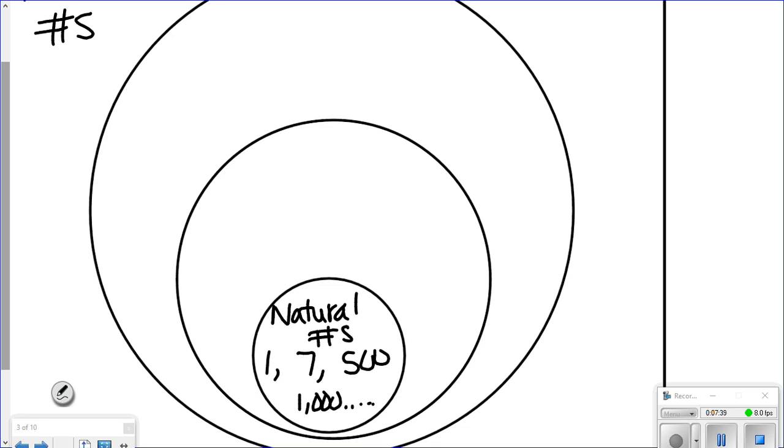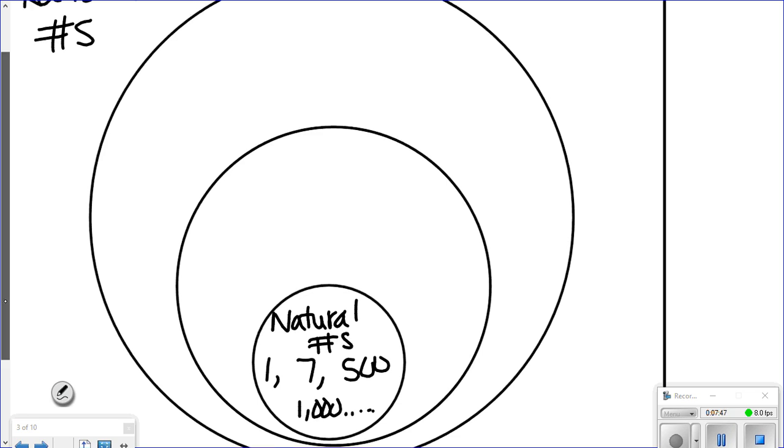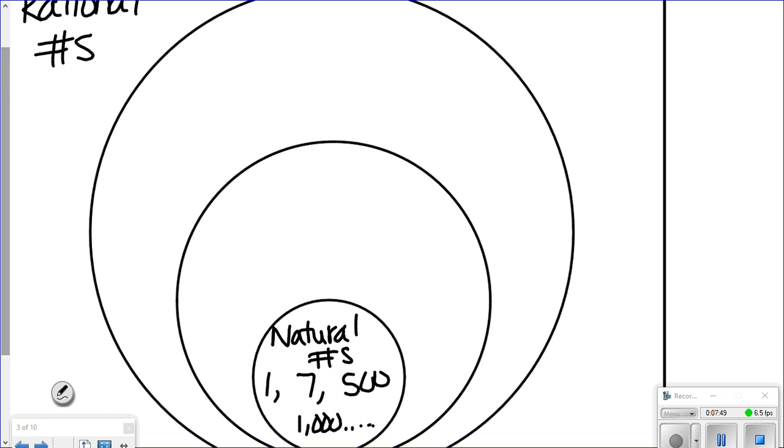Anything from 1 up, and everything in this circle is positive. Okay, so far so good. This is it in this circle. Yep. That's it. All right, then my next circle is called whole numbers.